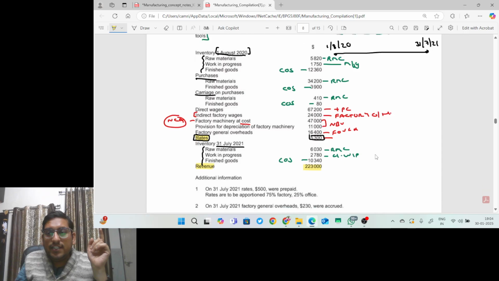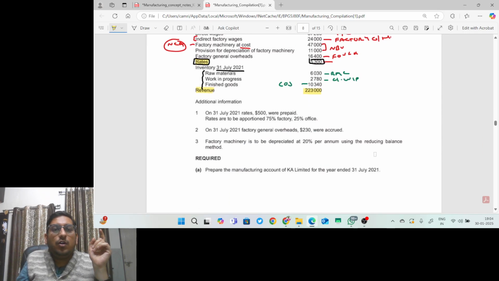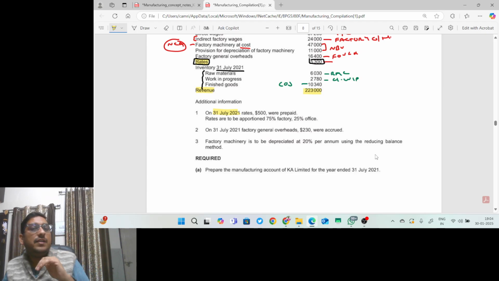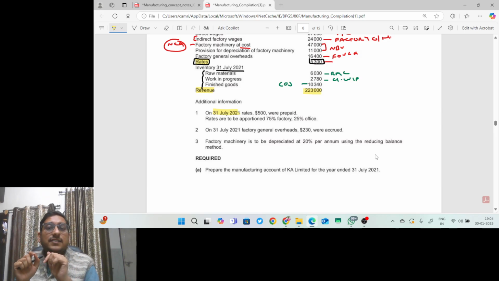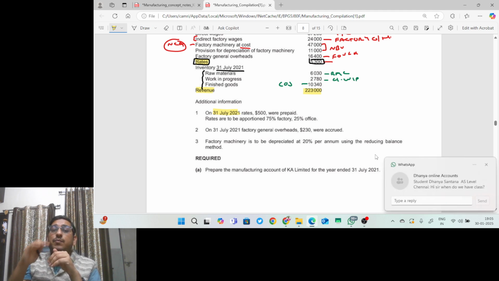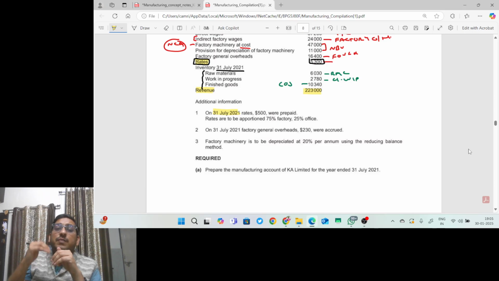Okay, additional information. On 31st July 2021, that is closing, rates 500 was prepaid. Prepaid means expenses include amounts related to a future year. Rates are my expenses, so prepaid rates will be deducted as per the accrual and prepayment concept. Prepaid expenses are paid for next year, meaning paid but not incurred.